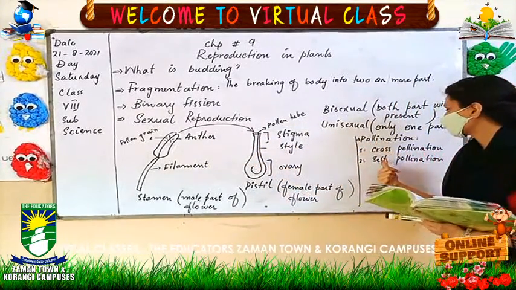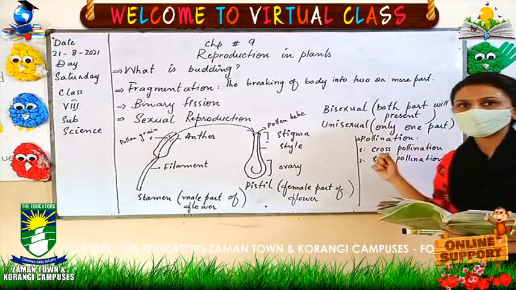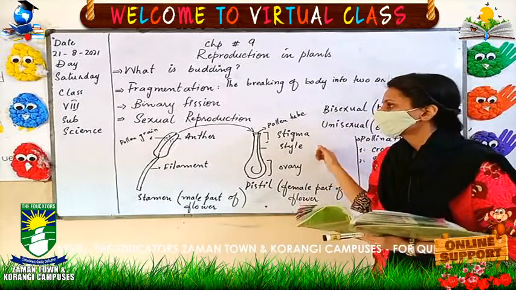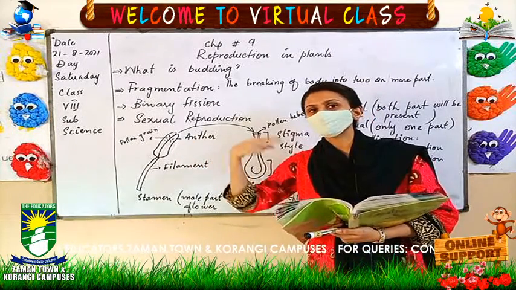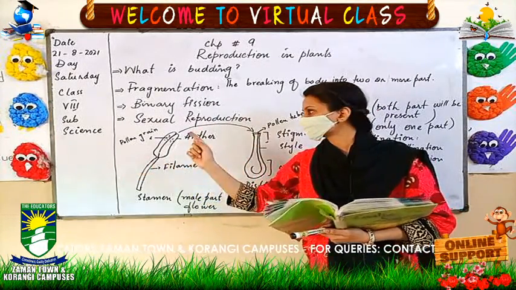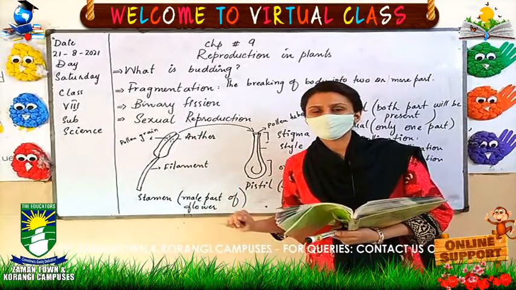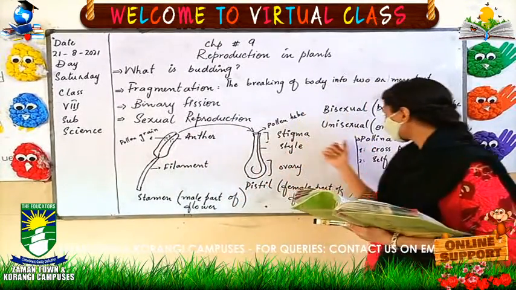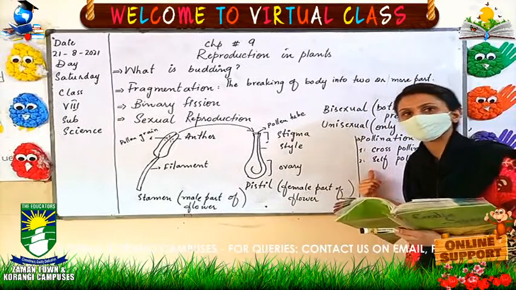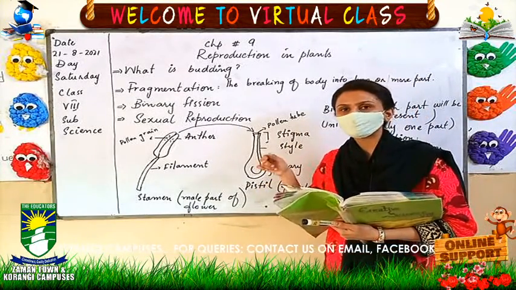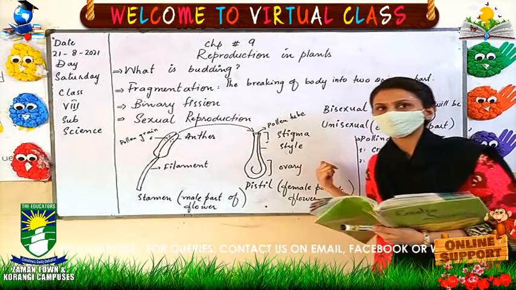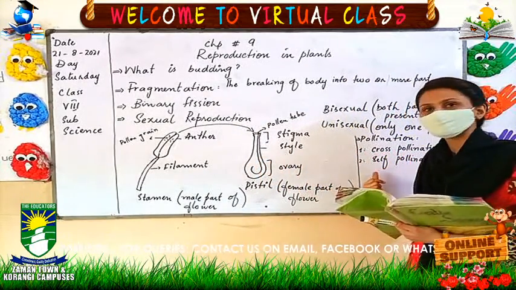It has basically two types. Cross pollination means that the pollen grains of one flower are transferred to another flower. And in self pollination, the pollen grains of the same flower are transferred within its own flower. It is not going to other flowers like in cross pollination. This is known as self pollination.